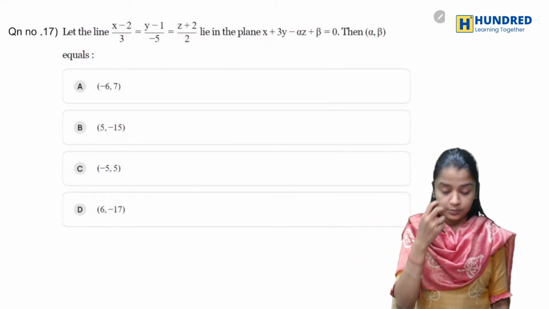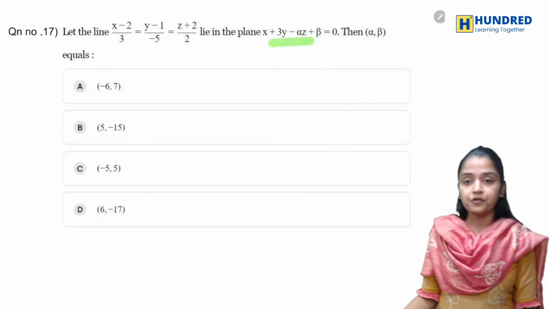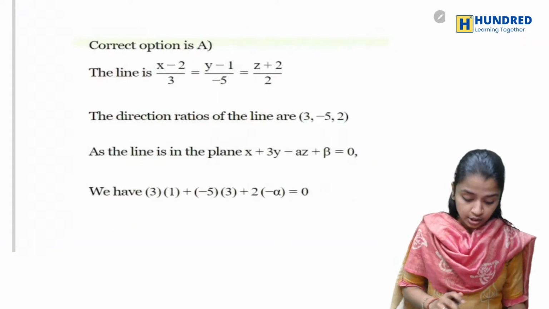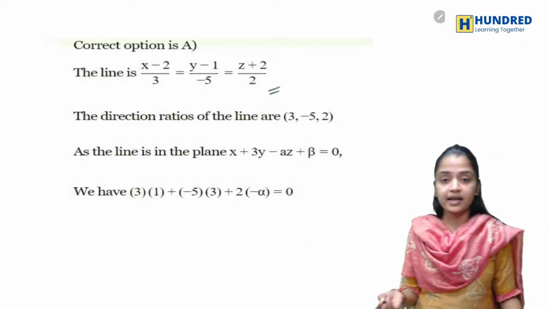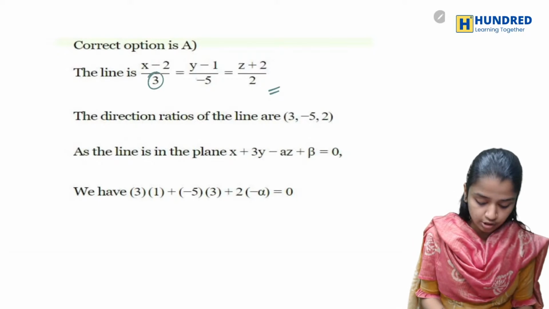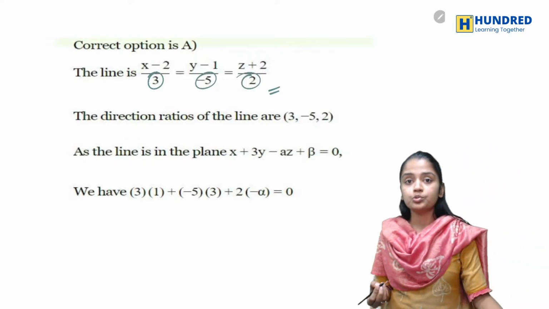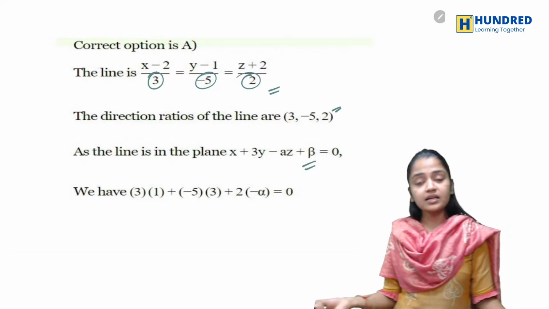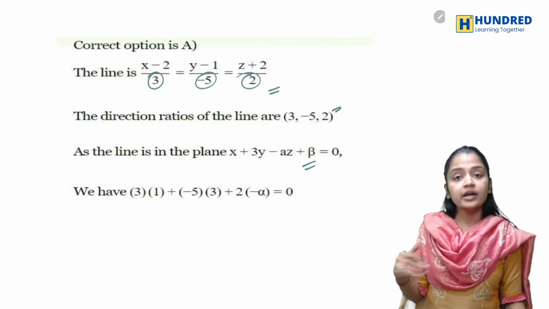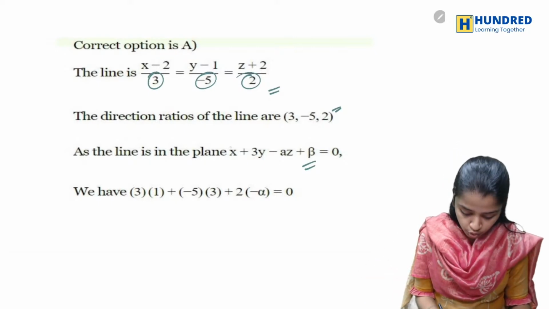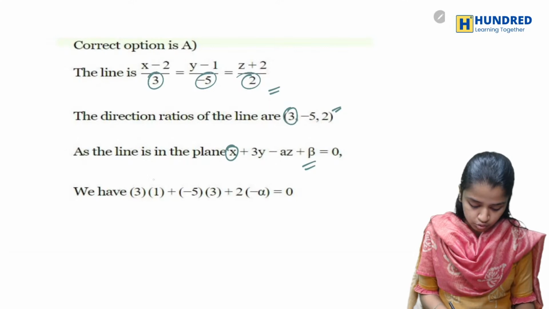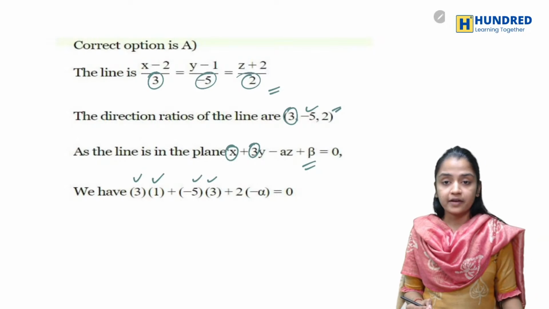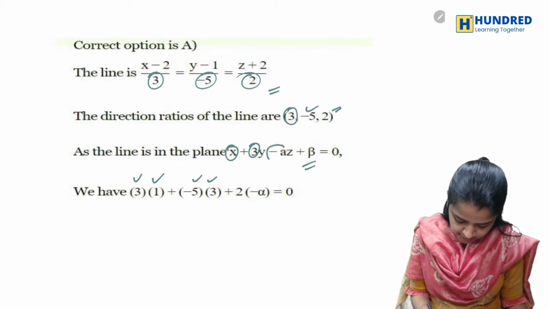You have a line which is lying on the plane and you have to find alpha and beta. Now you have a straight line. What are the direction ratios? The denominators are the direction ratios, which are 3, minus 5, 2, and since the line lies in the plane, it satisfies the direction ratios, right? So the coefficient of x into 3, the coefficient of y into minus 5, and the coefficient of z,